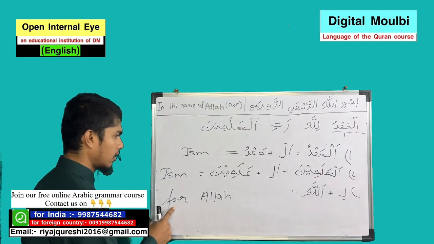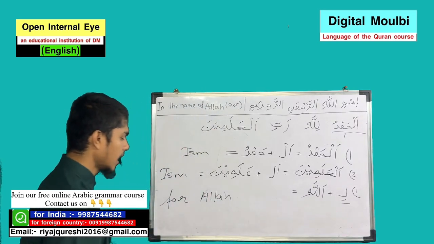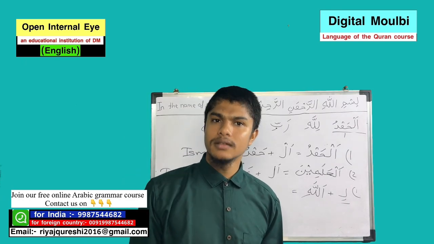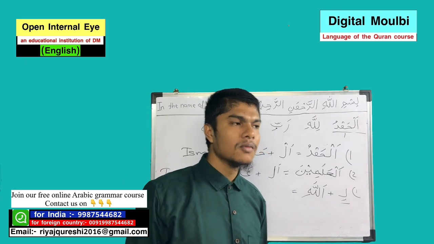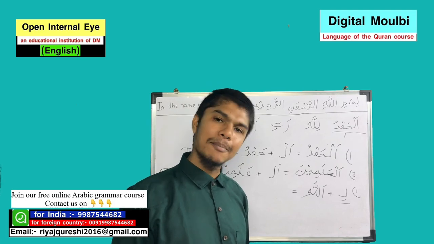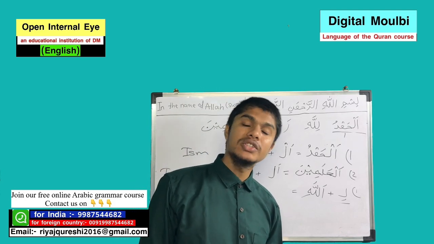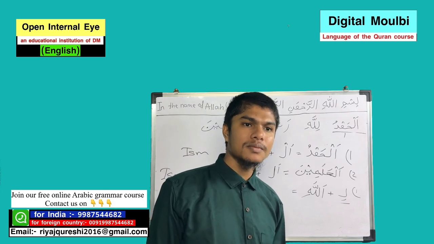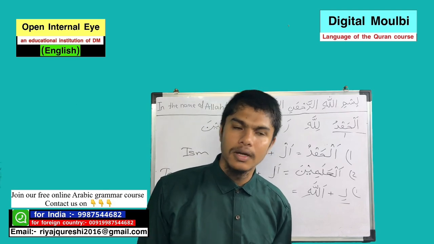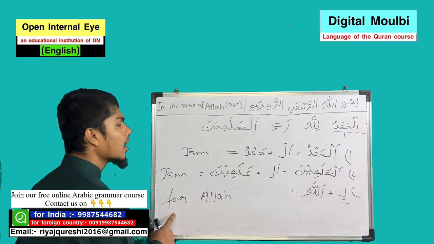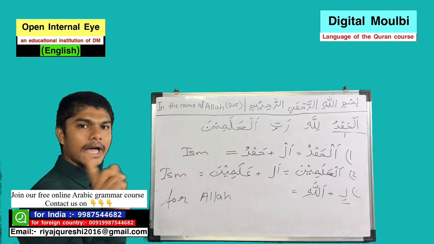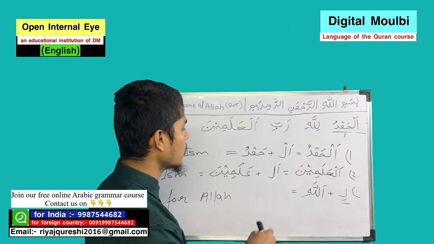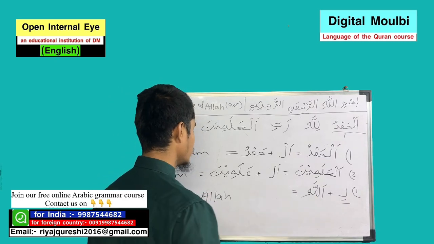And what is lam? Lam means for. If you see for, in the parts of speech, for is a preposition. I have already mentioned that preposition means harf. In the Arabic language, prepositions are called harf. That means it's a harf. It's not ism. So in lillahi, we have found one word which is ism, which is Allah.